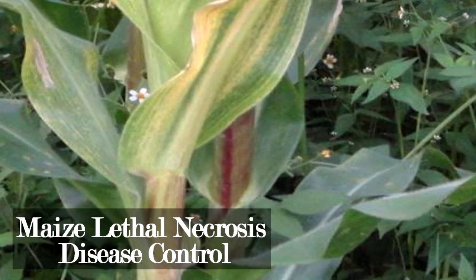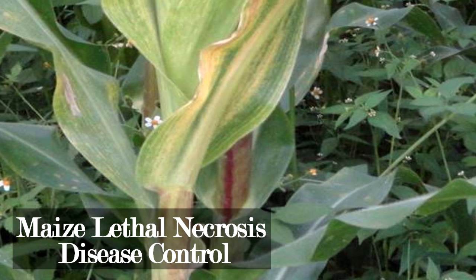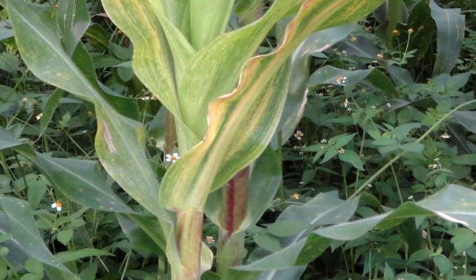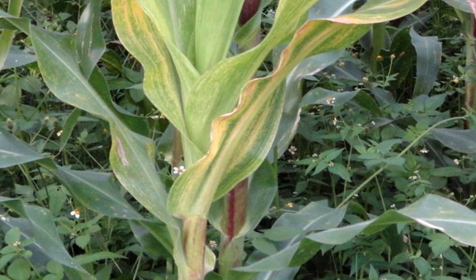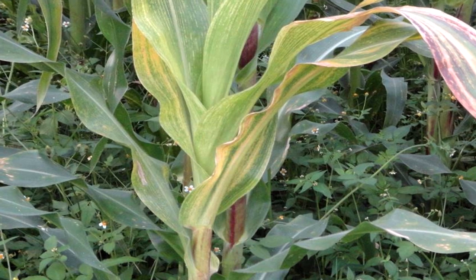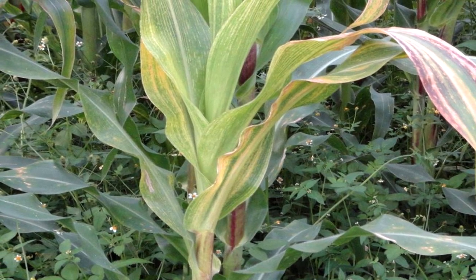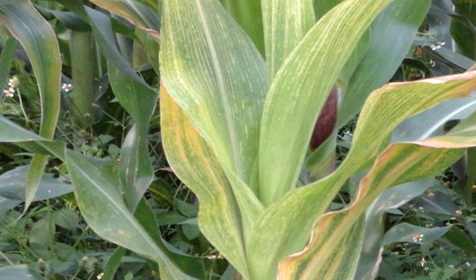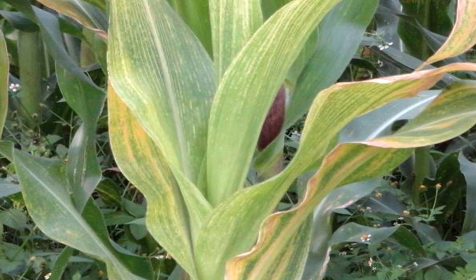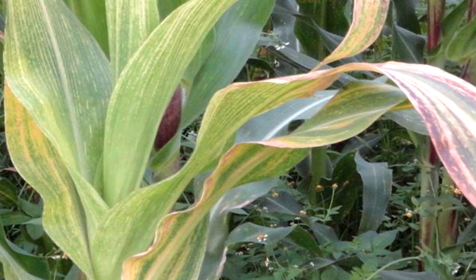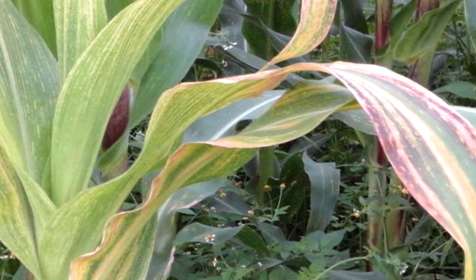Control methods for maize lethal necrosis disease include use healthy and clean seeds, deep plowing, remove crop residues properly, keep clean the field and its surrounding, remove plants that can harbor the pathogen, practice crop rotation, remove weeds at right time, control insects that can carry the disease, especially viral disease.